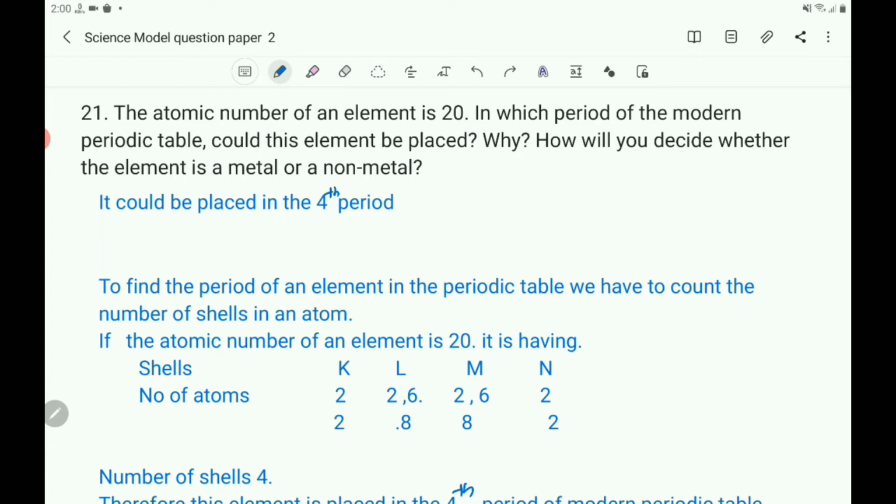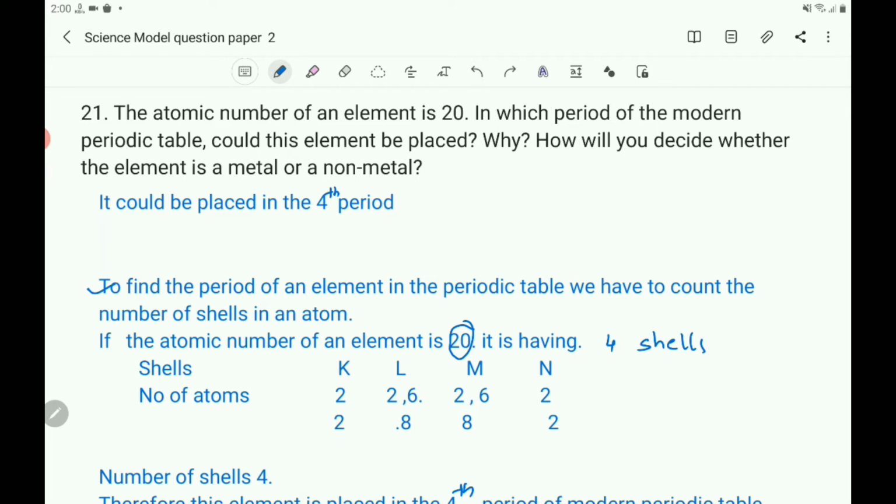Why? You know that to find the period of an element in the periodic table, we have to count the number of shells in an atom of the element. Now, if the atomic number of an element is 20, it has 4 shells. Which are the shells? K shell, L shell, M shell and N shell. And the K shell has 2 electrons.